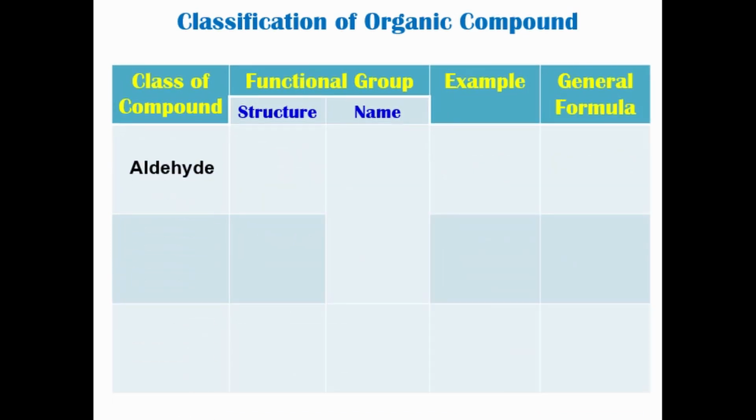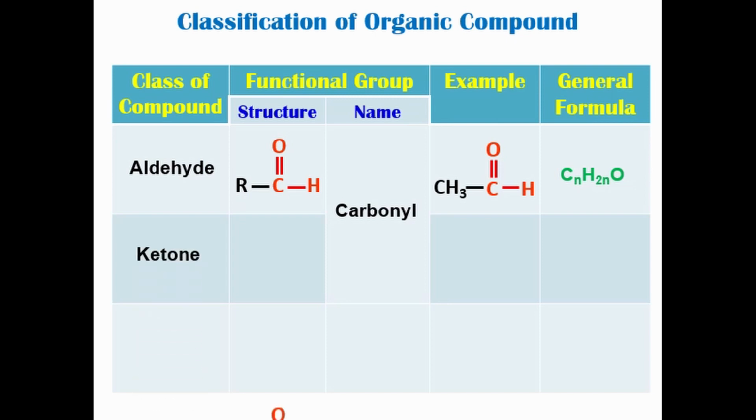Class of aldehyde. Aldehyde forms when an alkyl group is bonded to a C double bond O functional group, or we call it the carbonyl group. This functional group of carbonyl must exist at one end of the carbon chain. It has the general formula of CnH2nO. Ketone forms when a functional group of carbonyl exists between alkyl groups in a carbon chain. It shares the general formula of aldehyde.